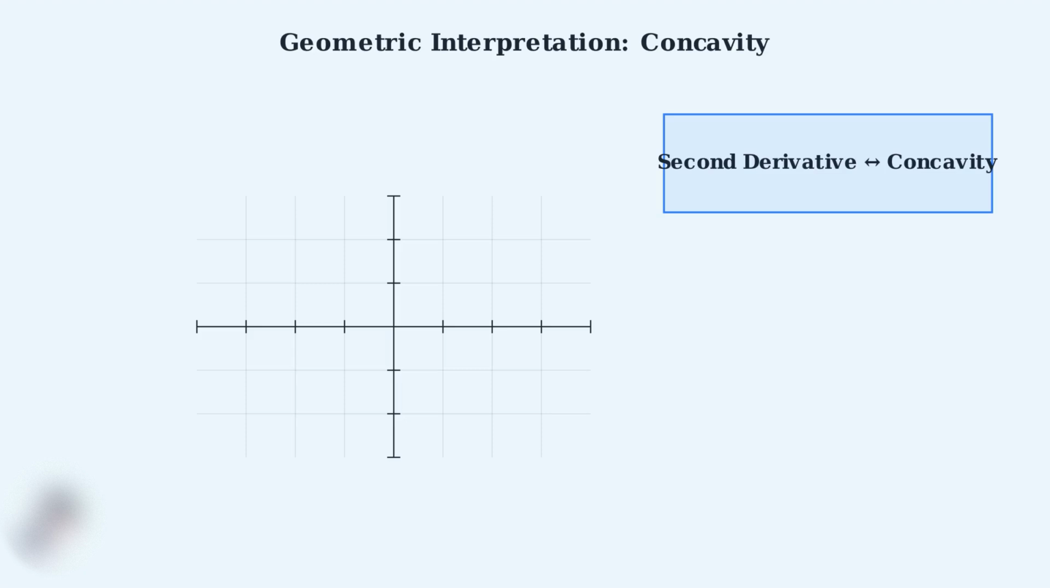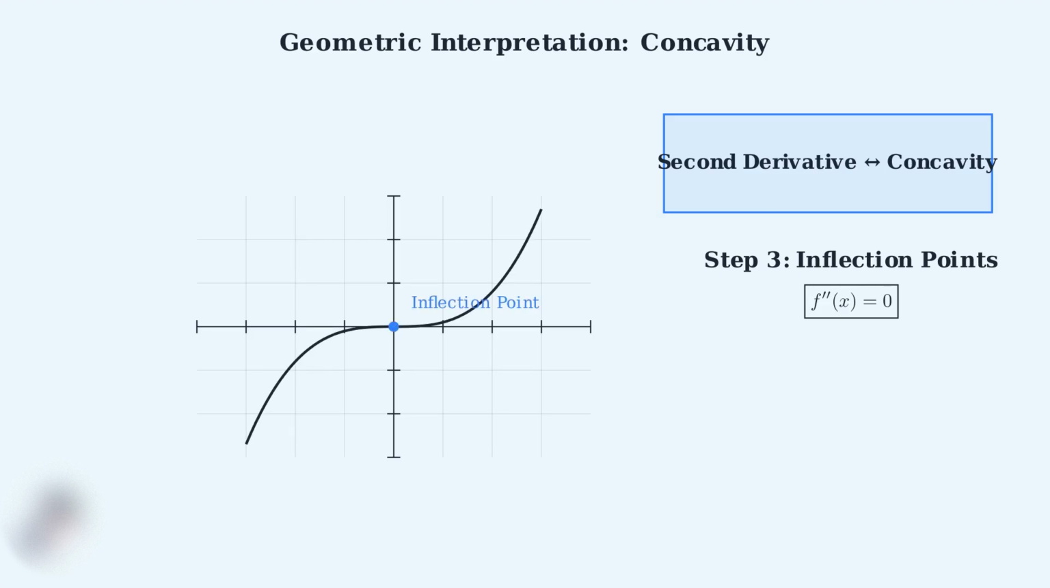But what happens when the second derivative equals 0? This is where things get interesting. Step 3. When the second derivative equals 0, we have a potential inflection point, a place where the concavity changes. Here's a cubic function that changes from concave down to concave up. The inflection point is where this change occurs, right where the second derivative equals 0.